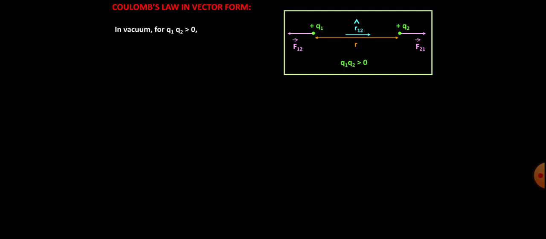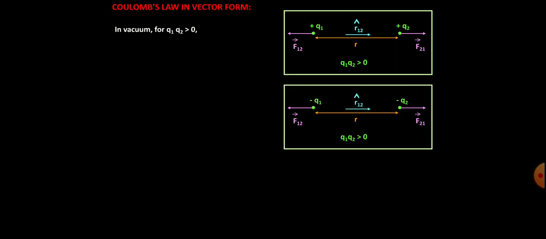So this is the first part of the first case. Similarly, the second part will be when we take both the charges to be negative, minus q1 and minus q2, separated by again the same distance r. Then again the direction of the force will be outward, because they are repelling each other.